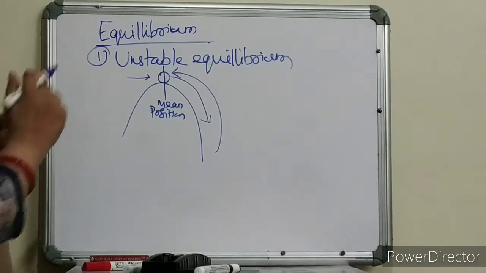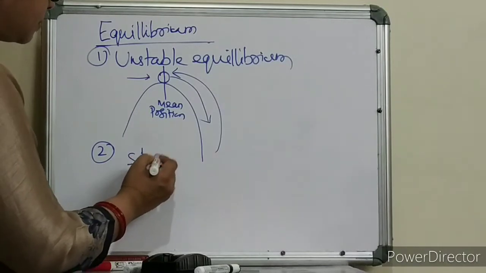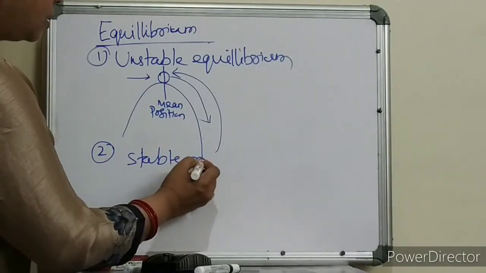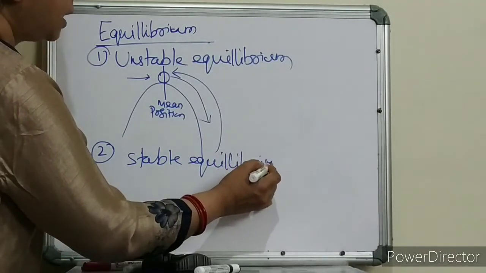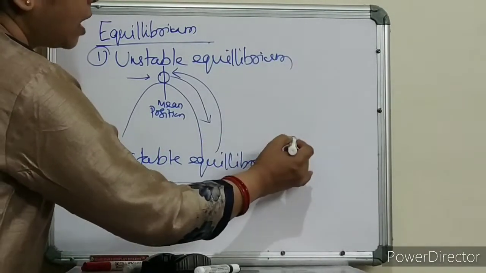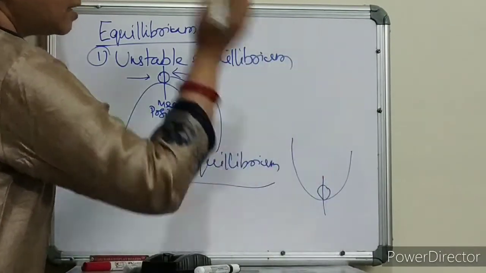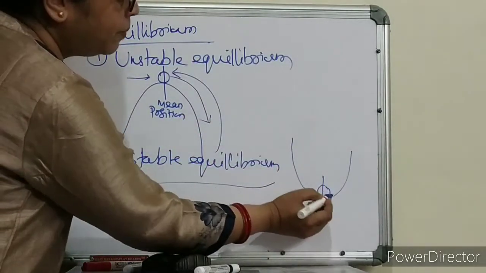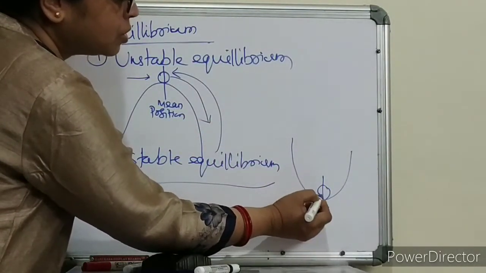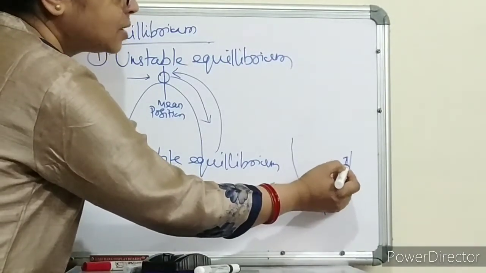Clear, children? Now we will discuss what is stable equilibrium. We will take the ball again. Now this is the surface. Here I have kept the ball. Again it is at the mean position. Now when I give a little push to this ball, what will happen? This ball will go like this.